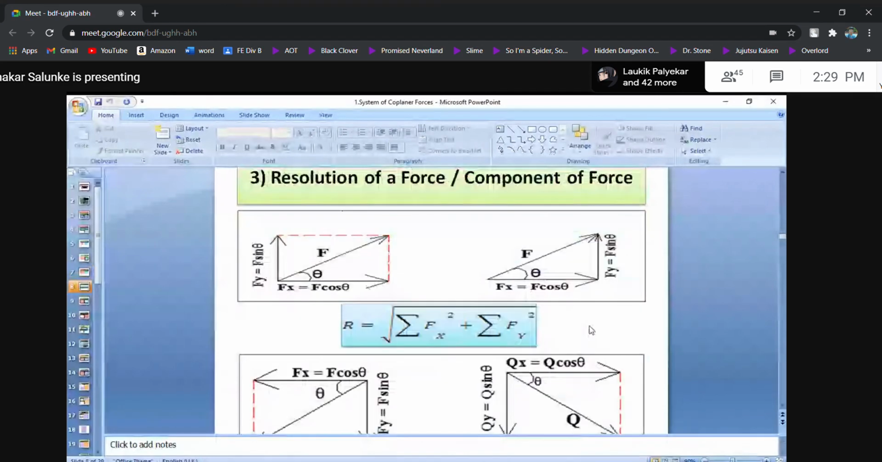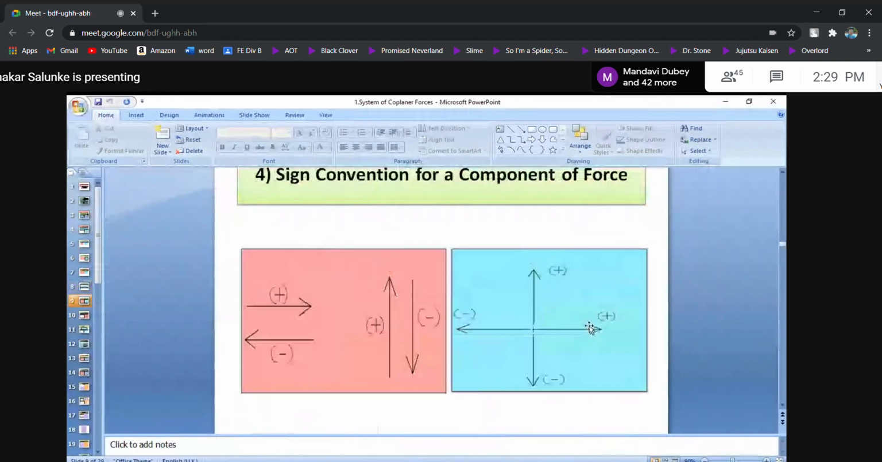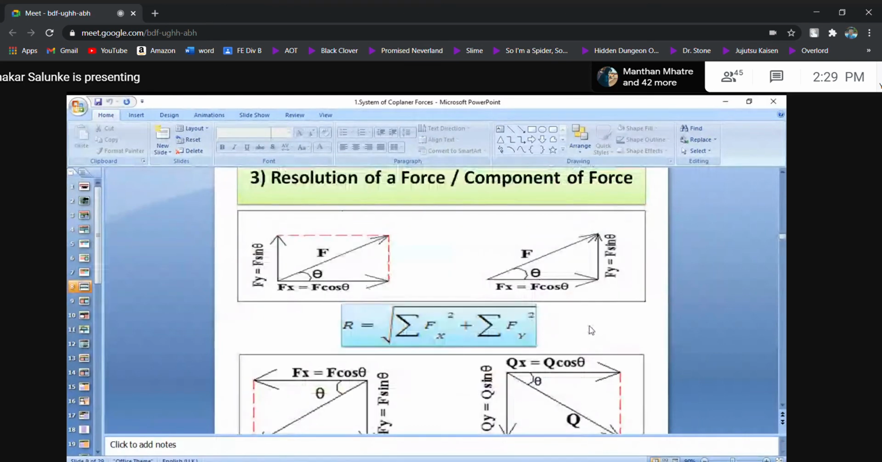Now, carefully look at this case, very carefully, how to solve it.